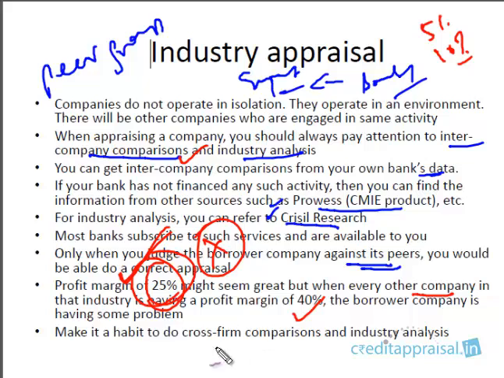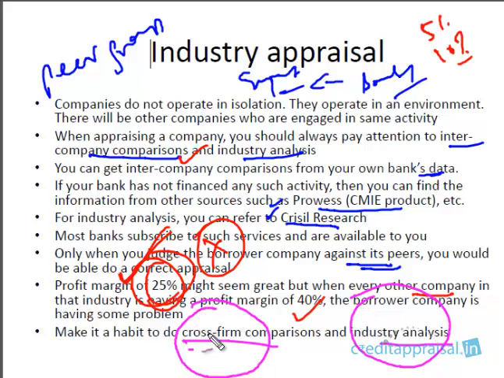So always make it a habit to do what is known as the cross firm comparison, and also the industry analysis. How is the industry as a whole doing, and within the industry, how does the applicant company compare with the other firms? This is especially relevant in certain sensitive sectors, for example real estate. Bankers will usually go by how the sector is doing. If real estate is down in this city during this particular period, they will go slow on sanctions, because this is a sensitive sector. They will look at how it is doing as a whole.